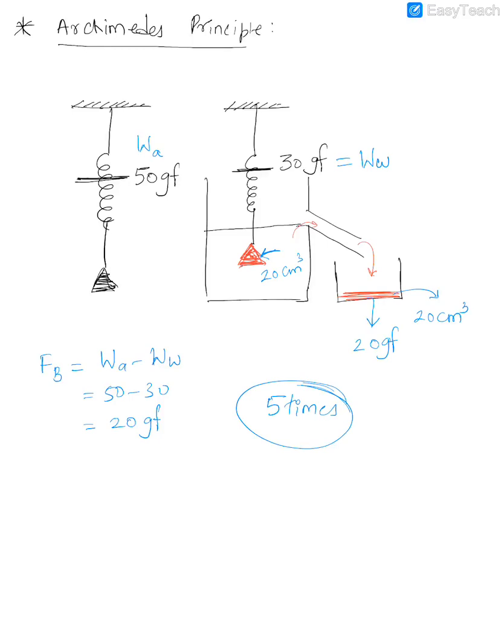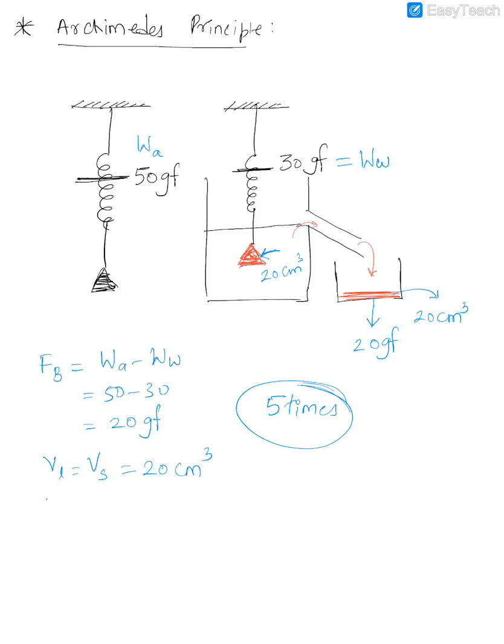So is everything clear? The volume of the liquid which gets displaced out here is equal to the volume of solid which is submerged, which is 20 cm cube in this example. The weight of the liquid which we collect in the beaker is 20 GF, which is also equal to the upthrust.